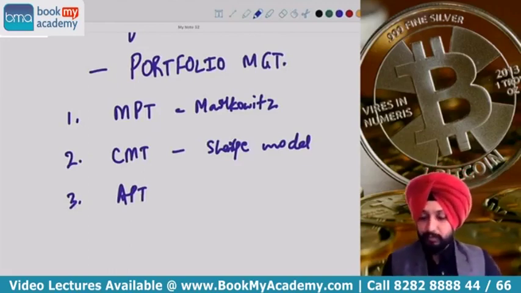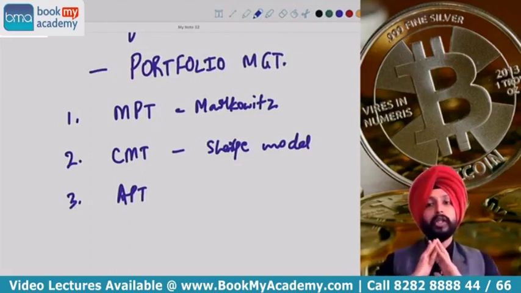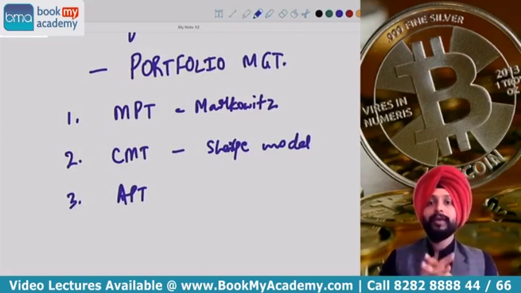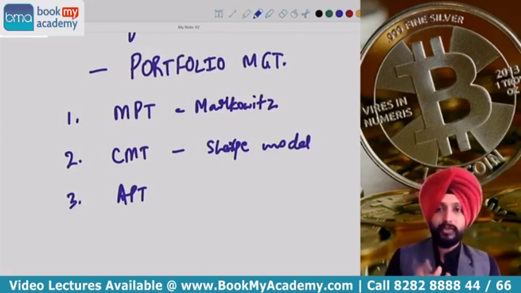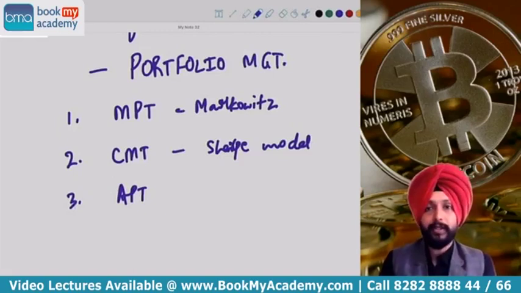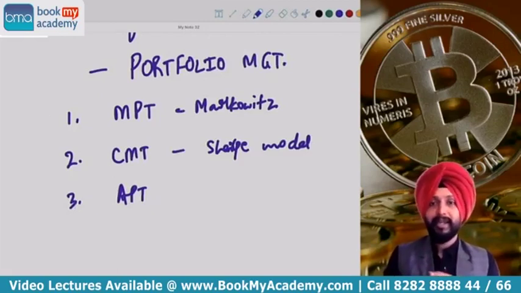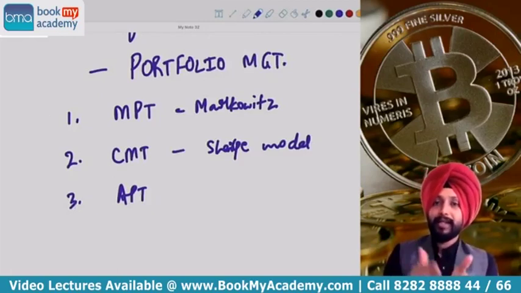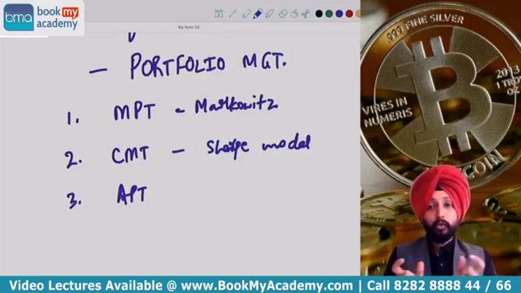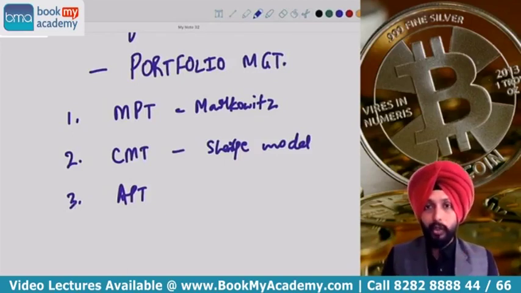What is the basic difference between the three theories? Let's talk that first. Modern portfolio theory involves a lot of data crunching, a lot of number crunching in case of modern portfolio theory. We study the correlation between stocks. Okay, what is correlation? I will speak about it. We try to understand how two stocks are related, which means if I have stocks A, B, C, D in my portfolio, I try to understand the relation between AB, AC, AD, BC, BD, and like that CD and DB. Like that we have to see the relation between different stocks. So that combination of stocks is what we consider for the purpose of diversification of risk and all.